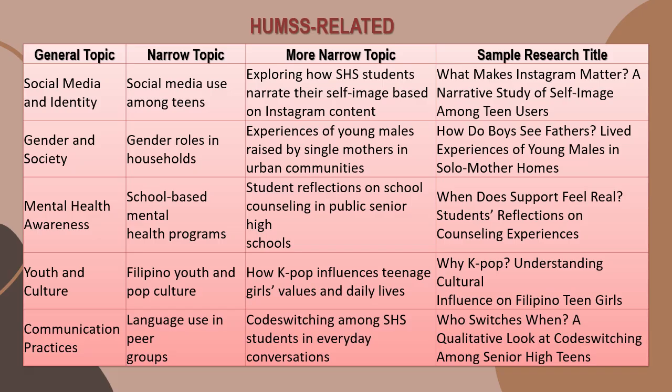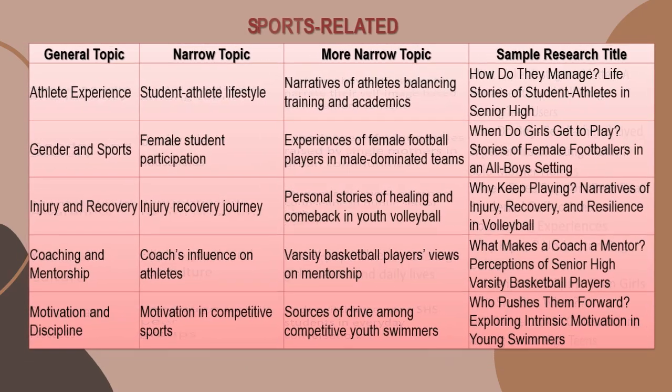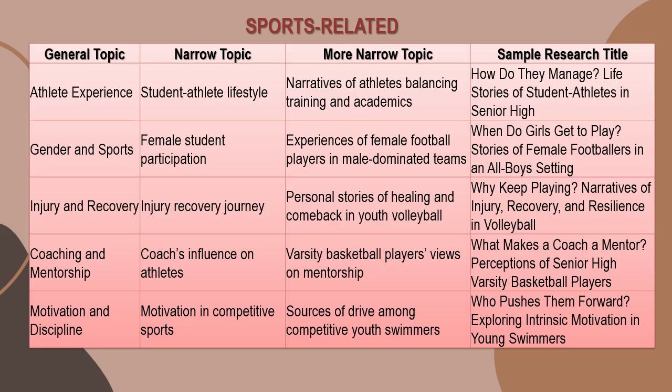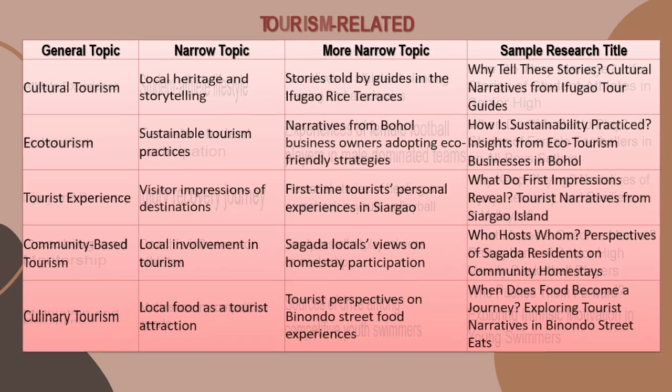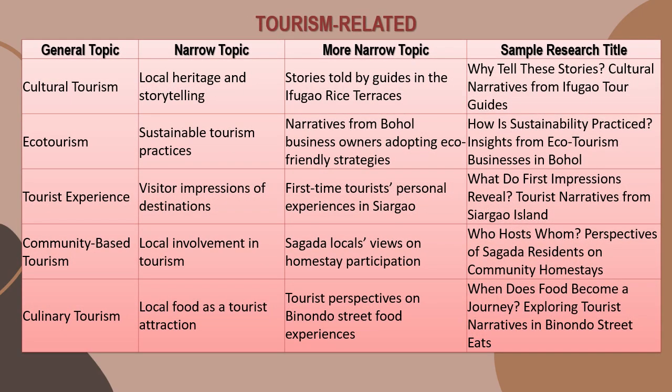So I have here Humes related, and then we have sports related research titles sa fourth column. So you may use this as a guide. And then we also have tourism related.